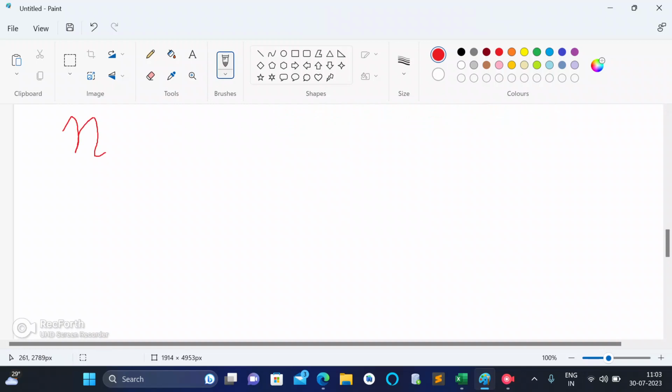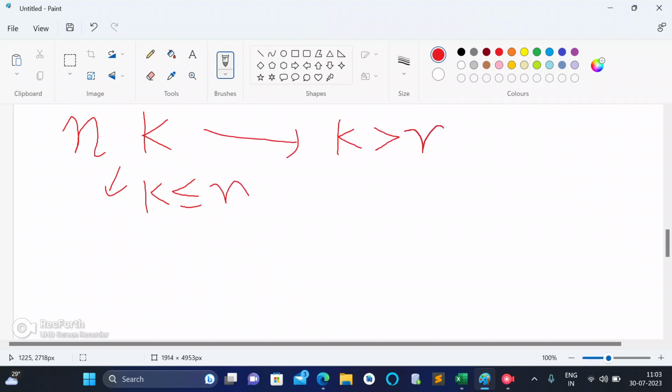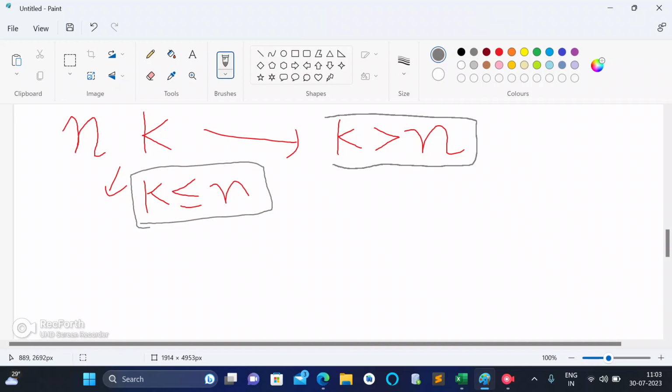So we can say let the number of mushrooms be n and the time which is given be k. Let's make two cases out of it: if k is less than or equal to n, and if k is greater than n. Let's first understand the case when k is less than or equal to n, and after that we will understand the case when k is greater than n.